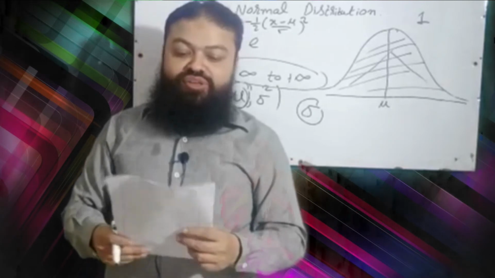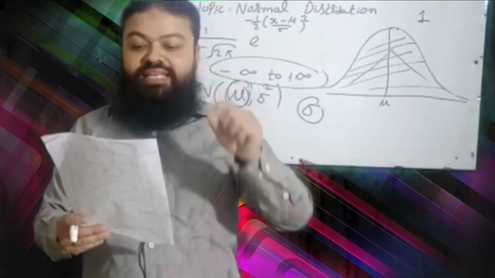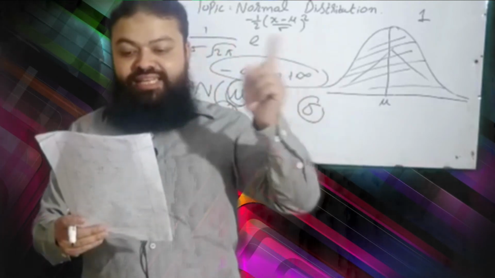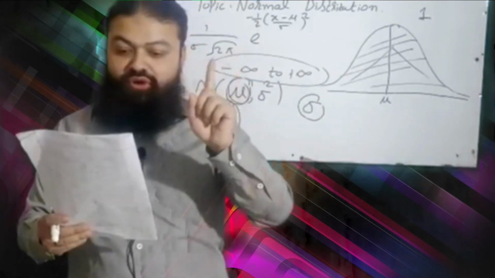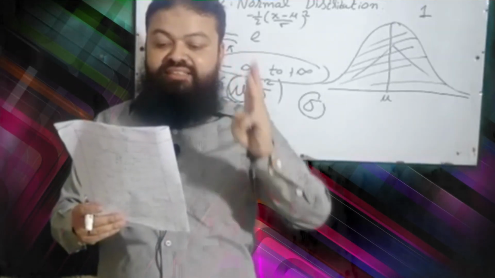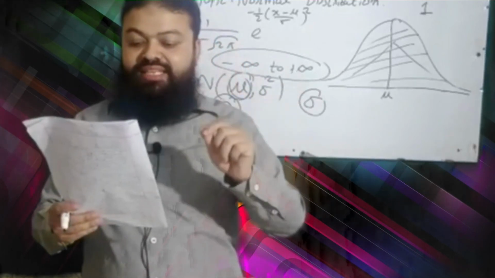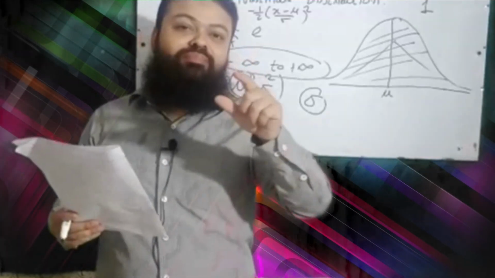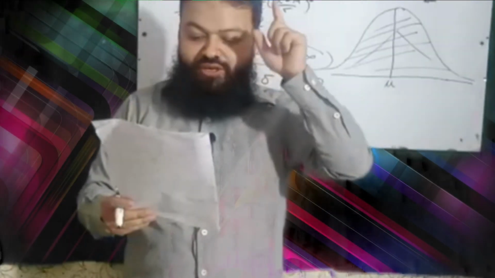D option. Question number 16, a larger standard deviation for a normal distribution with an unchanged mean indicates that the distribution becomes A, narrower and more peaked. Wrong, it is incorrect. B, more skewed to the right, incorrect. C, a change in the standard deviation does not change the shape of the distribution, it is also incorrect. D, flatter and wider, it is the correct one. When the height is decreased and the variation is larger, standard deviation becomes larger, it means the normal curve is flatter and wider. It is the correct option, option number D.